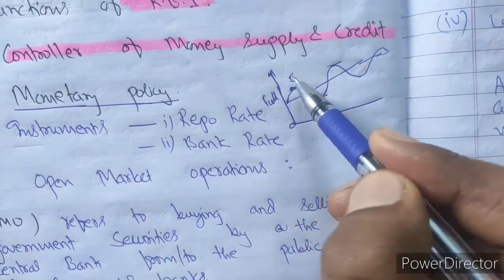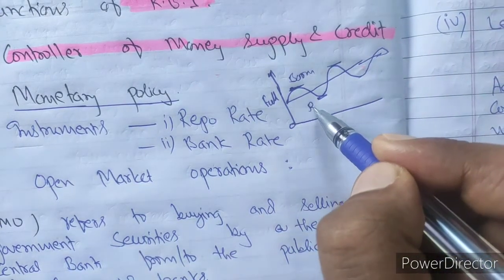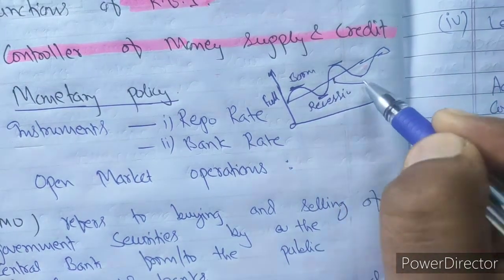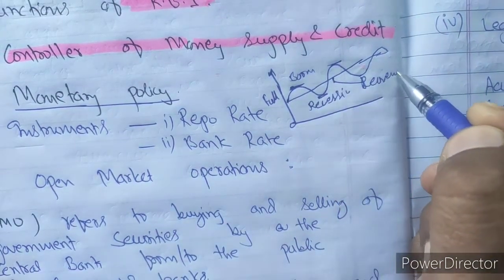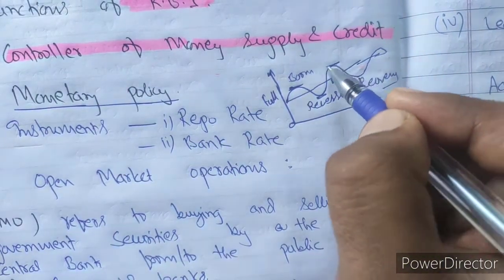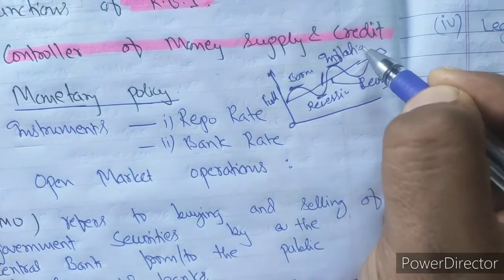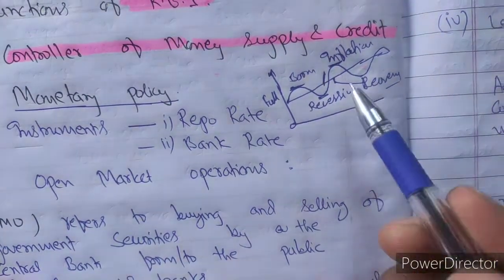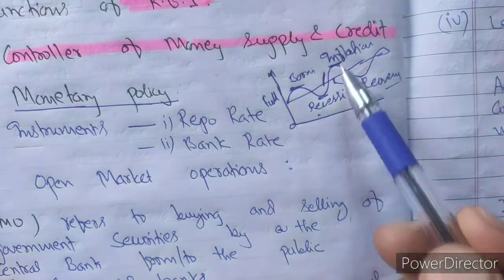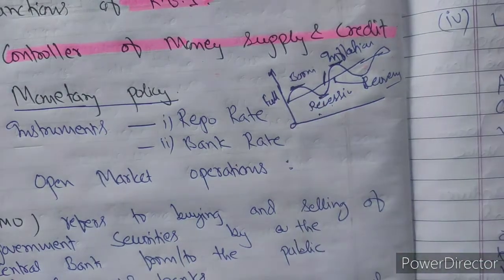There is a phase which is known as boom, there is a phase which is known as recession, this phase is known as recovery, and in this way the inflation. So to control such situations of depression or inflation, recession is also known as depression, and inflation in the economy, it is very necessary to control the money supply and credit supply.